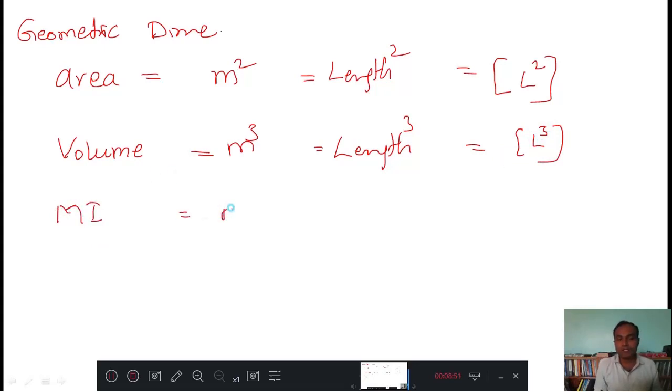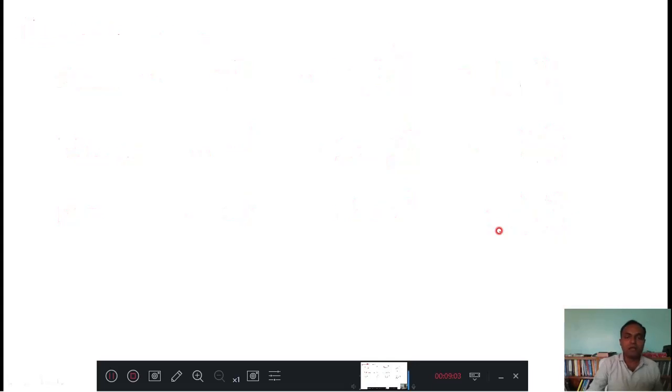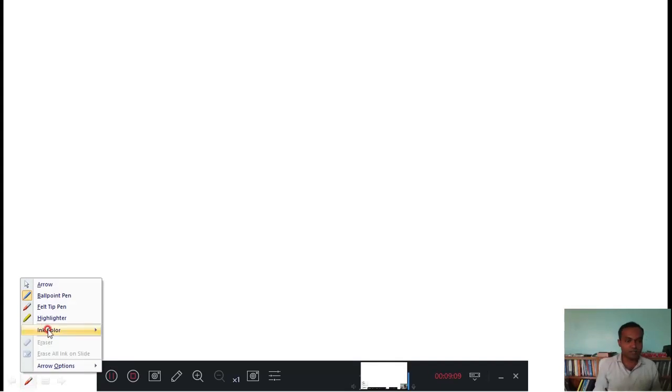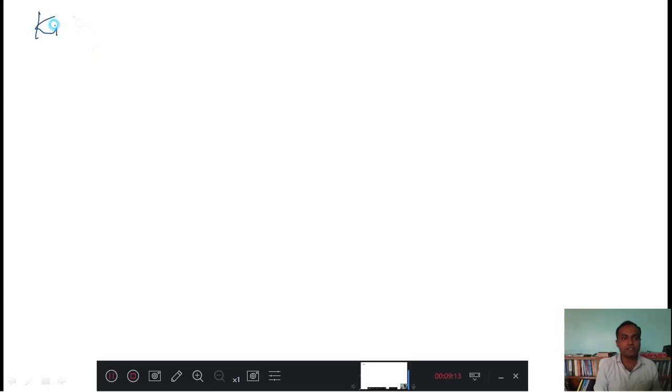Like that, moment of inertia is there. Moment of inertia unit is meter power 4. Therefore, it is nothing but a length power 4. Dimensions we will call L power 4. Right? We have some other quantities, like kinematic quantities.